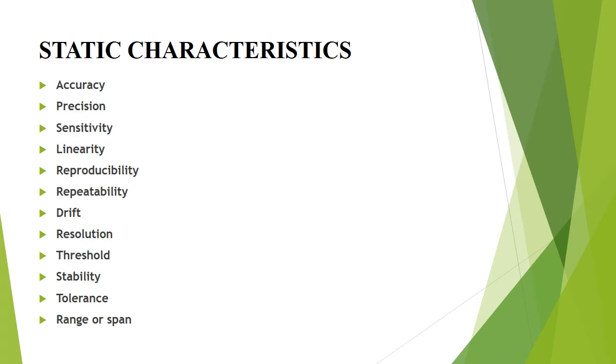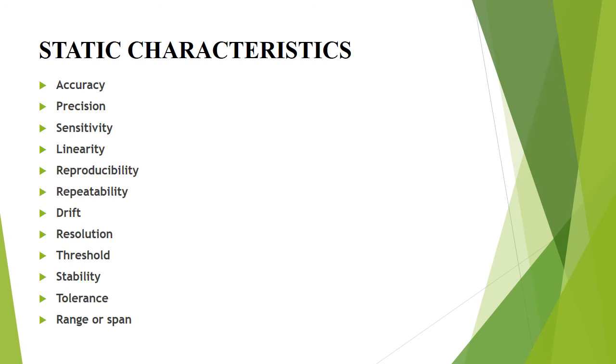Next, threshold. If the instrument input is increased very gradually from 0, there will be some minimum value below which no output change can be detected. This minimum value defines threshold. Next, stability. It is the ability of an instrument to retain its performance throughout its specified operating life.